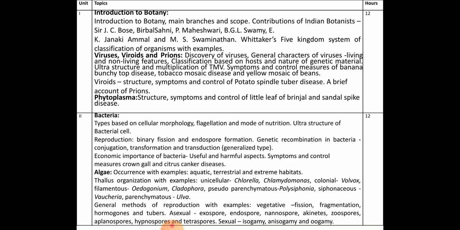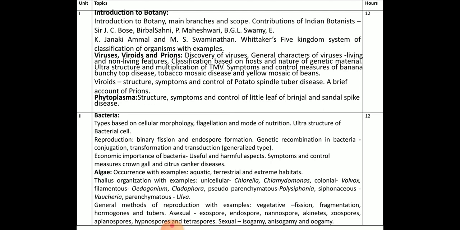In the second unit, we will study bacteria and continue with the algae. For bacteria, you will study the types of cell morphology, flagellation, mode of nutrition, ultrastructure of the bacterial cell, types of reproduction, and economic importance of bacteria, that is the beneficial and harmful aspects. You will also study some diseases like crown gall disease and citrus canker disease, with symptoms and control measures, in this chapter.